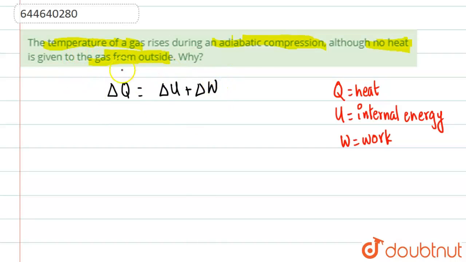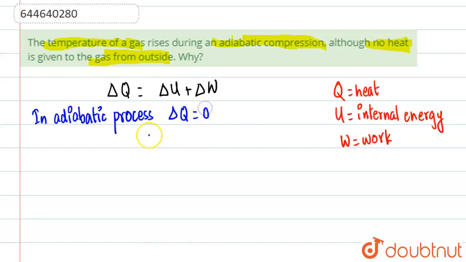So if you see properly, then you will find out in this question that it is adiabatic compression. So in an adiabatic process, delta Q becomes 0 because there is no transfer of heat whatsoever. So this equation will read as delta U must be equal to minus delta W.